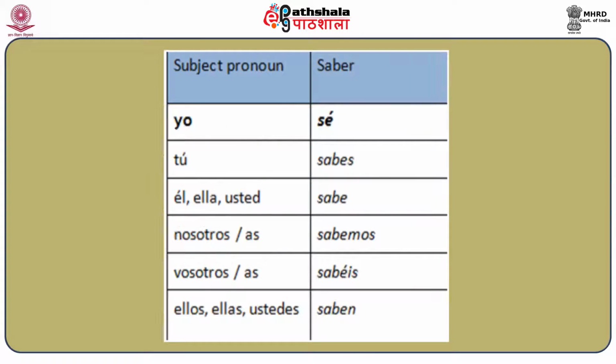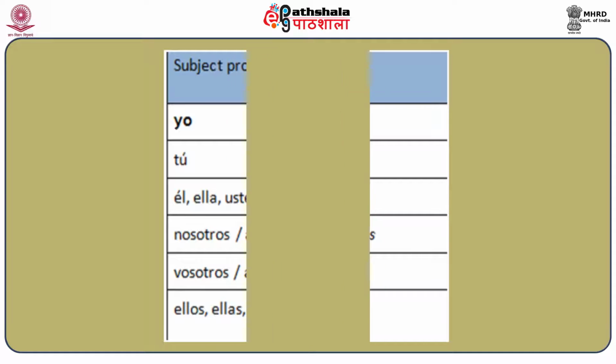As you can see, we have the subject pronoun on one side for all these verbs, that is yo, tú, él, ella, usted, nosotros, nosotras, vosotros, vosotras, y ellos, ellas, ustedes. Now the conjugation of the verb saber is yo sé, tú sabes, él, ella, usted sabe, nosotros, nosotras sabemos, vosotros, vosotras sabéis, ellos, ellas, ustedes saben.